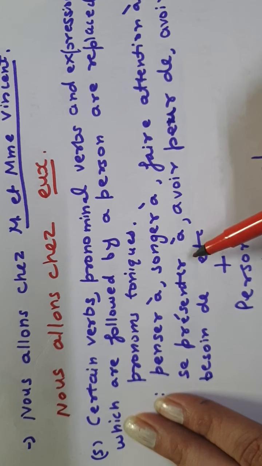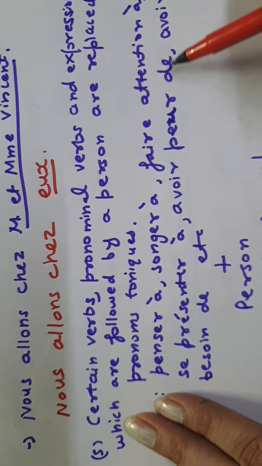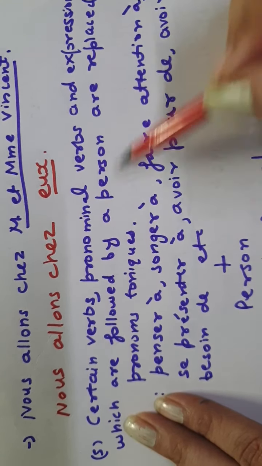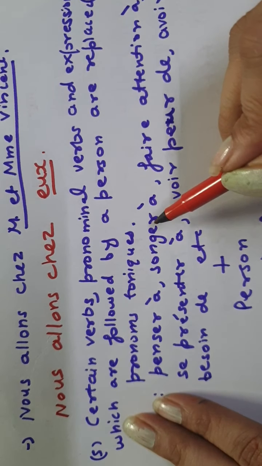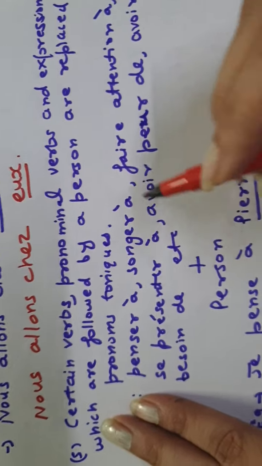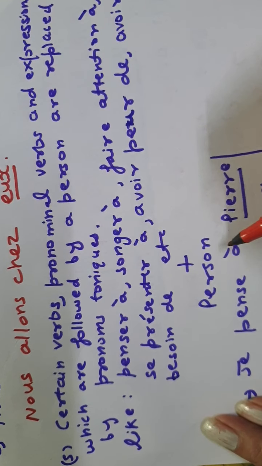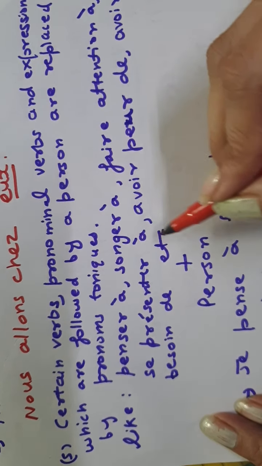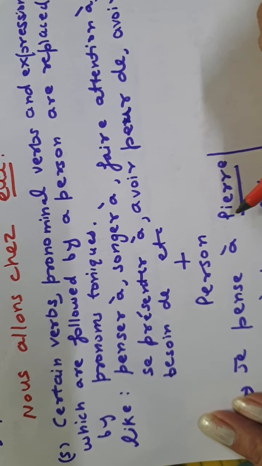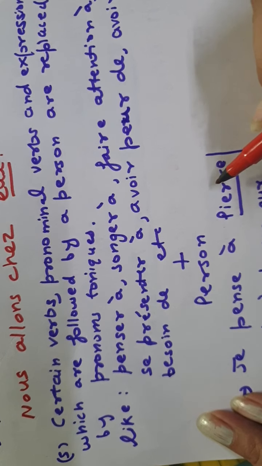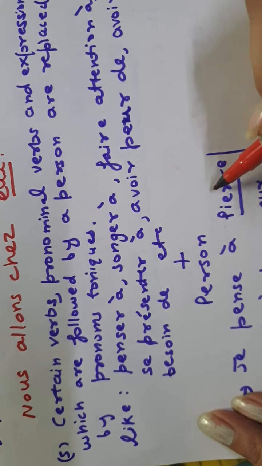Se présenter, to introduce oneself to. Avoir peur de, avoir besoin de. So all these verbs are followed by the preposition à or de, but when they are followed by a person, if you see after this preposition a person's name has been given, you will always replace it with a pronom tonique, right?